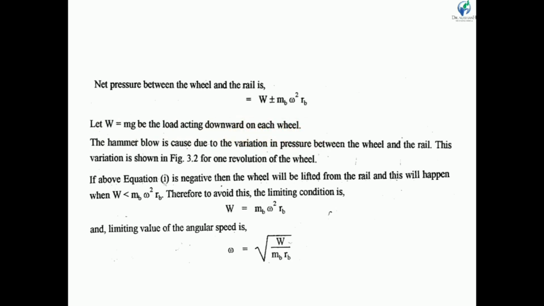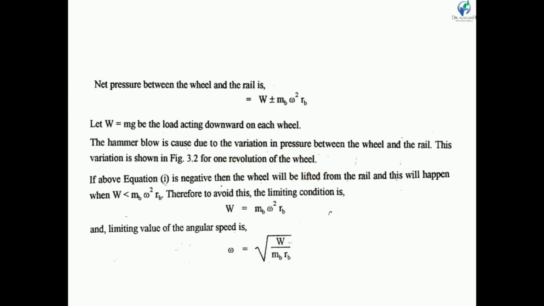The hammer blow is caused by the variation in pressure between wheel and rail. The pressure continuously varies with rotation of the crank, and because of this variation the hammer blow develops. This variation is shown in the figure we have already discussed for one revolution.